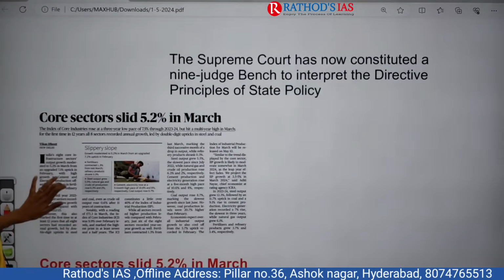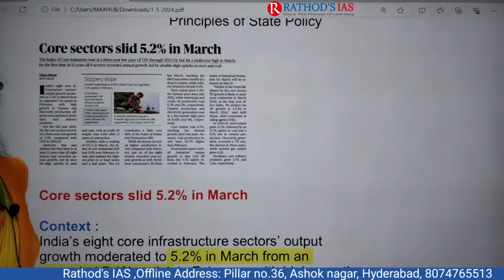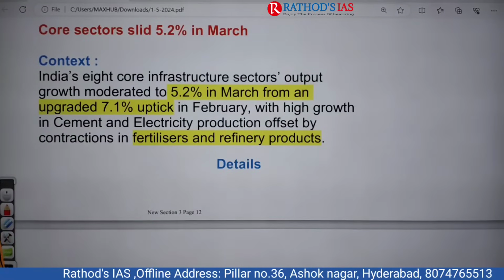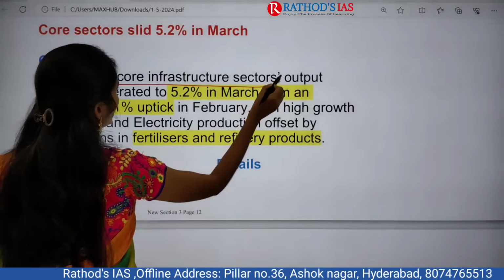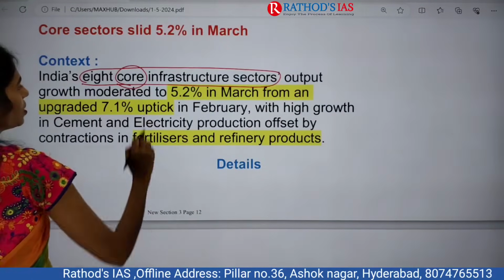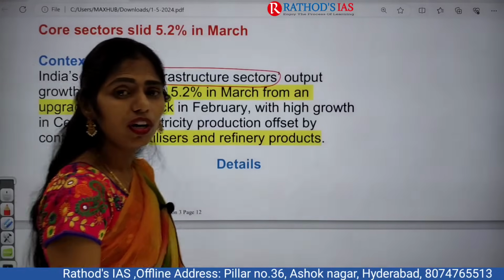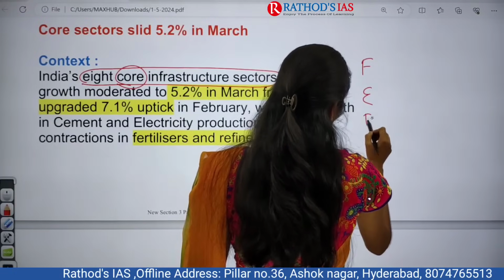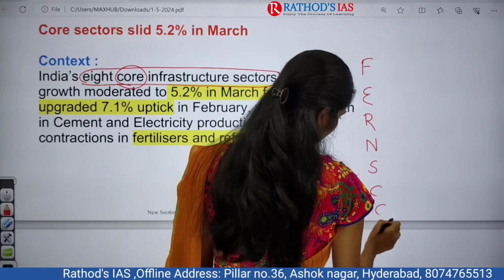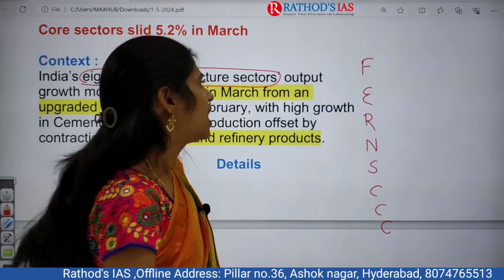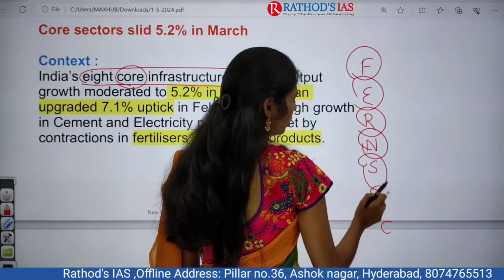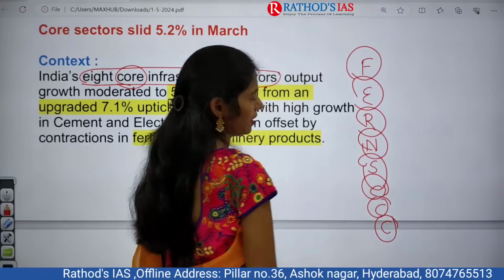And now let us see the next topic. It is about core sector slid, that means decreased 5.2% in March. This article is very important. Now let us see the context. India's 8 core infrastructure sectors. How many core sectors are there? 8. I will give you one mnemonic: F, E, R, N, S, 3 C's. Fertilizer, electricity, refineries, natural gas, steel, coal, crude oil and cement.